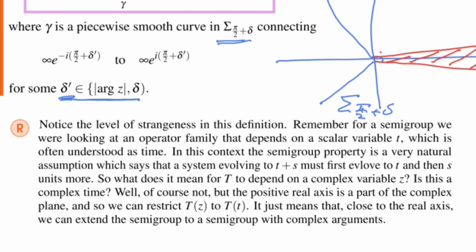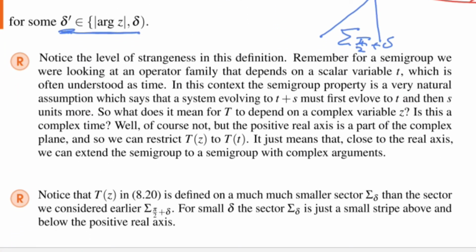Okay. So I wrote here, notice the level of strangeness in this definition. Because semigroups, we were looking at dependence of time, right? I was always arguing that t is like a time, a real variable. But now we are looking at a T of z. So this is a complex time. Well, it is not a complex time.